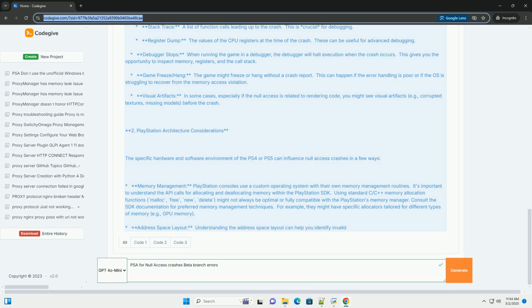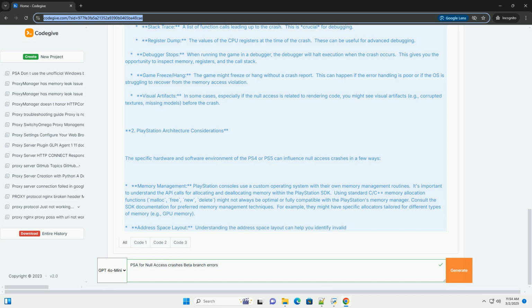GDB is a powerful command line debugger that allows you to connect to a running game, attach the debugger to a game running on the console, set breakpoints, pause execution at specific lines of code or when certain conditions are met, step through code, execute code line by line to observe the program's behavior,